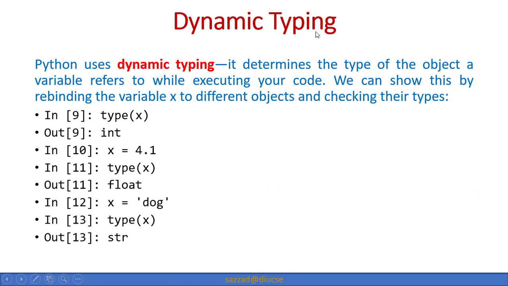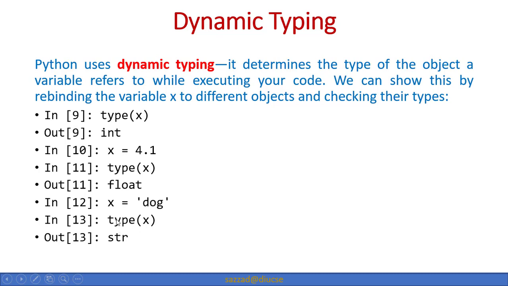Now dynamic typing. Python uses dynamic typing to determine the type of object a variable refers to while executing your code. We can show this by rebinding the variable x to different objects and checking their types. If we rebind x with an integer type object, it will show that; if we assign an object like 4.1 and then check the type of the object, it will say that x is now bound to an object which is floating type.